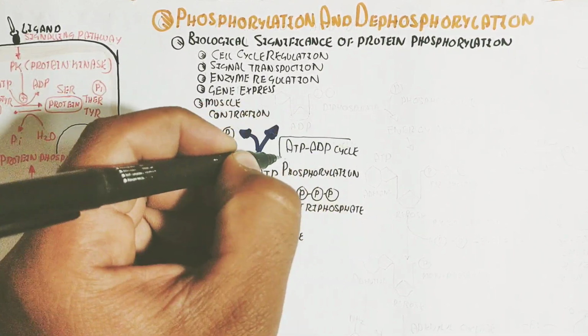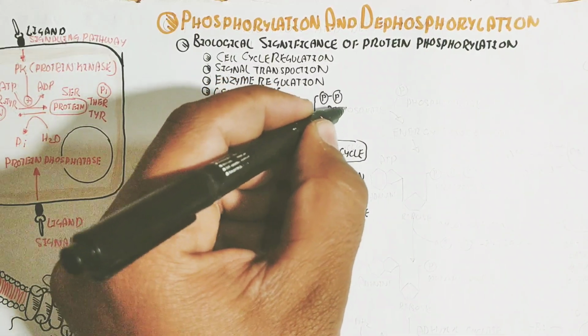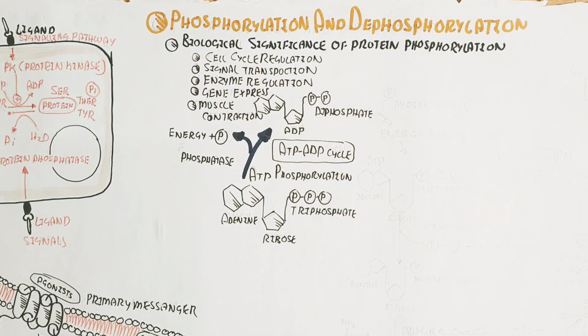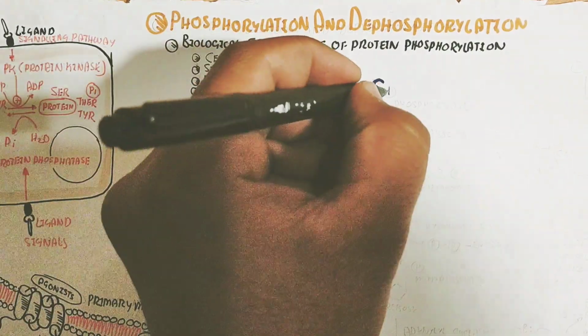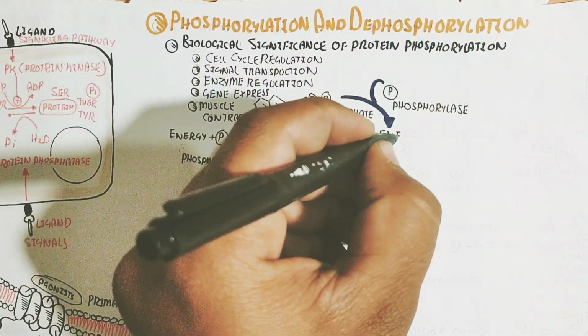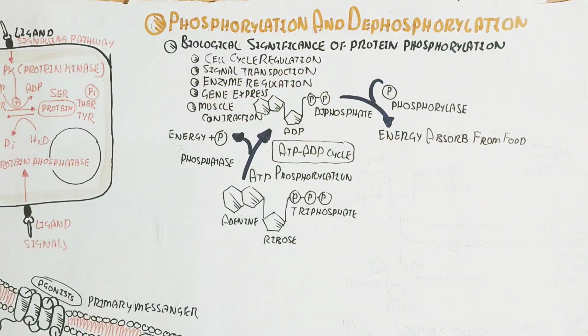This ATP will provide the energy in the form of heat, mechanical energy, or kinetic energy for other processes. In this way, the energy is produced with the separation of the phosphate group by the phosphatase enzyme, and the ATP-ADP cycle will occur. This is dephosphorylation.